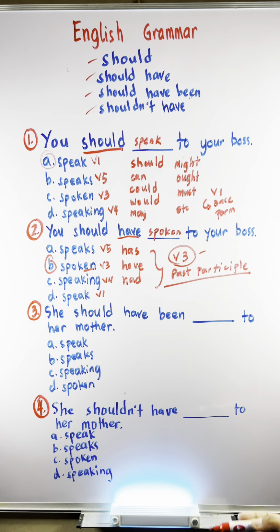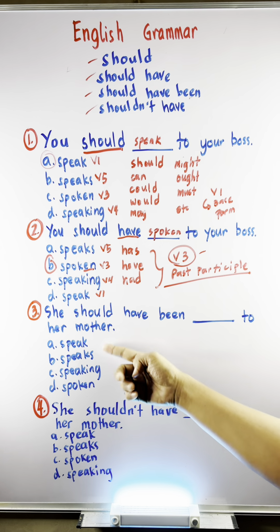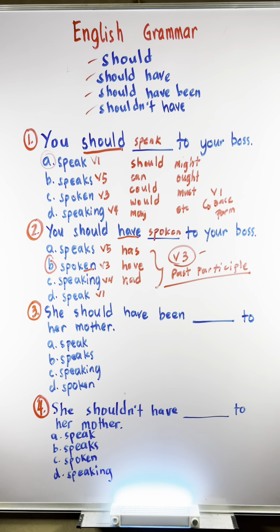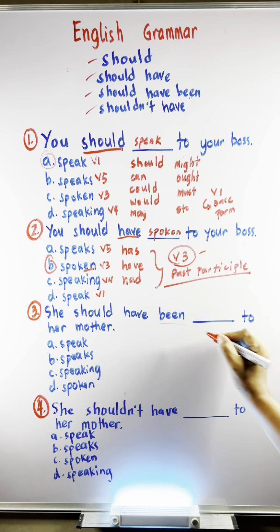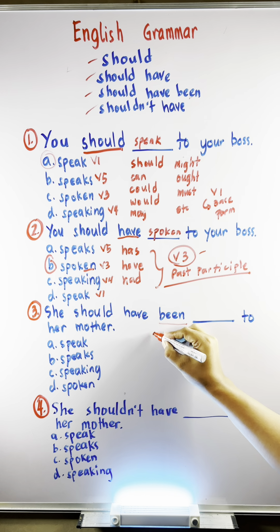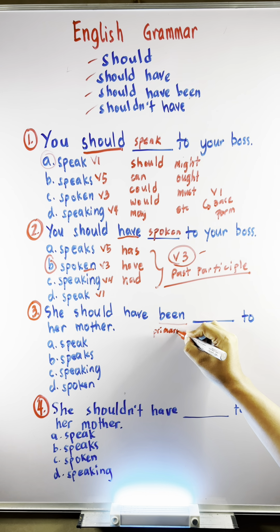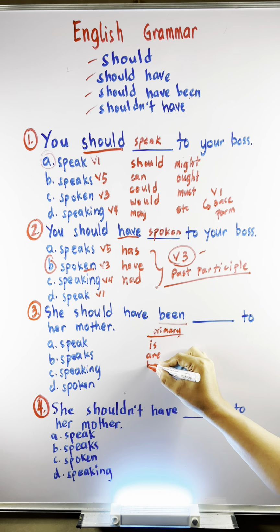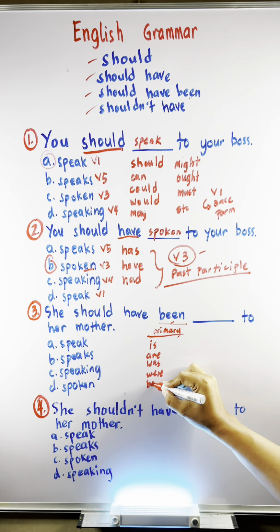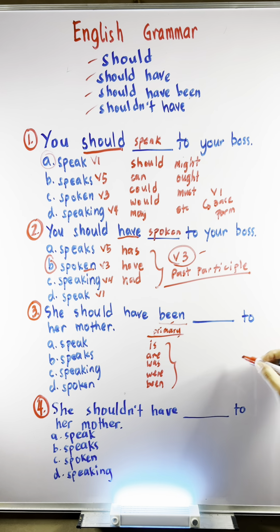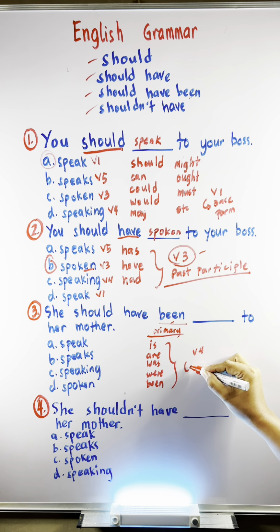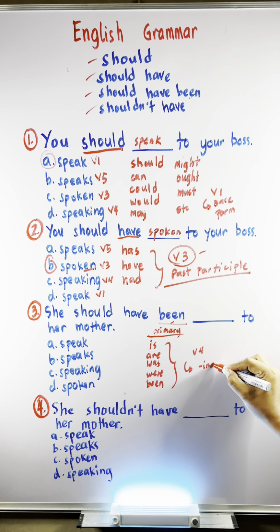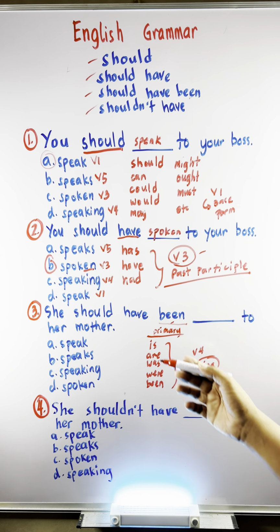How about number 3? Let's read the sentence. She should have been blank to her mother. Is it A, B, C, or D? What's gonna be the clue in this sentence? The clue in this sentence is the word been. When you see the primary helping verbs is, are, was, were, including been, you should always remember that the main verb should be in its verb 4 or the ing form. It is in the continuous form.